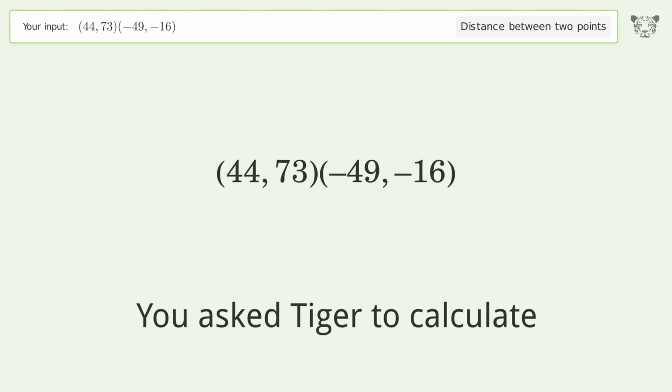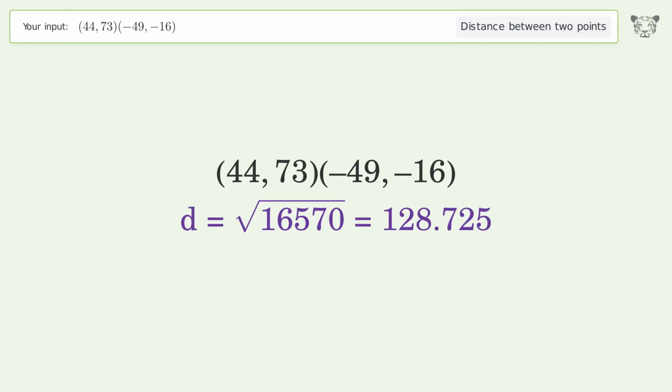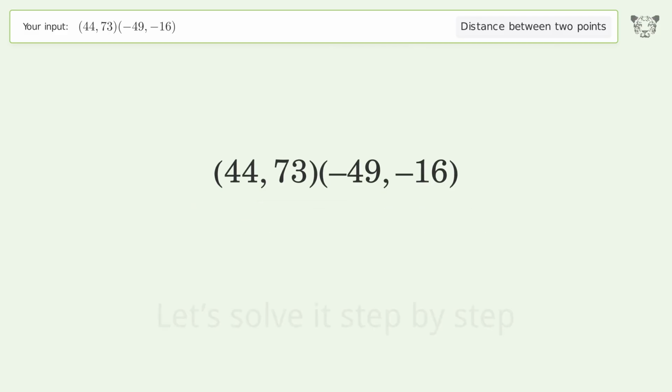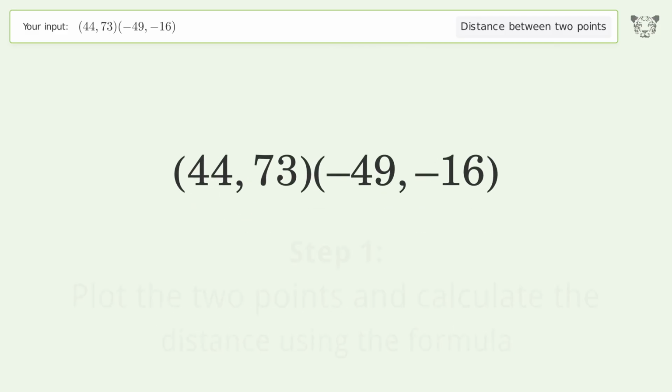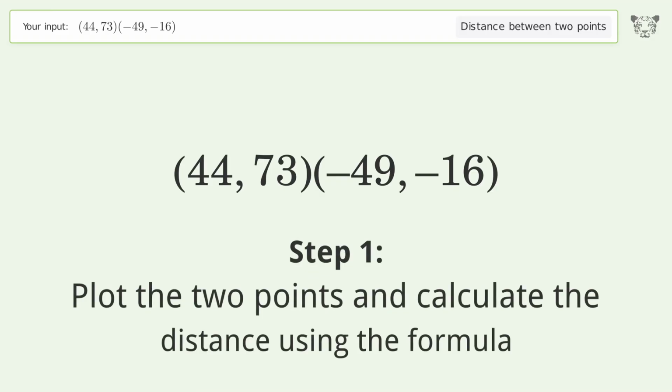You ask Tiger to calculate. This deals with the distance between 2 points. The distance between the 2 points is the square root of 16,570, or 128.725. Let's solve it step by step. Plot the 2 points and calculate the distance using the formula.